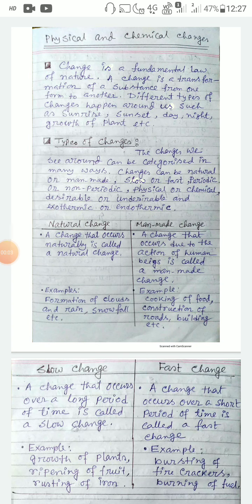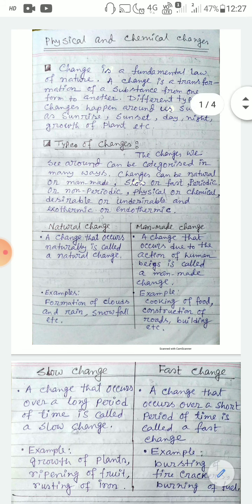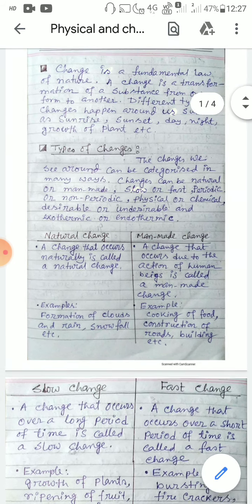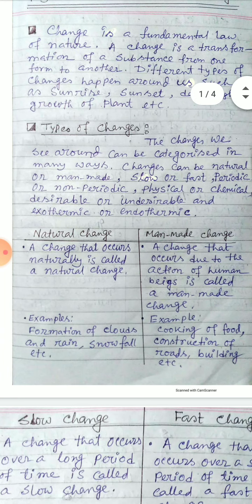Today I'll discuss physical and chemical changes. A change is a fundamental law of nature. A change is a transformation of substance from one form to another. You can see here, change is a fundamental law. A change is a transformation of substance from one form to another.